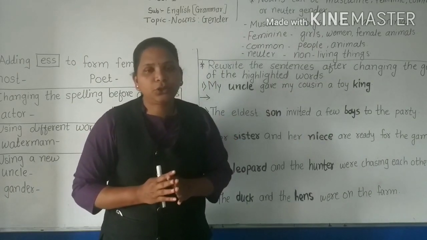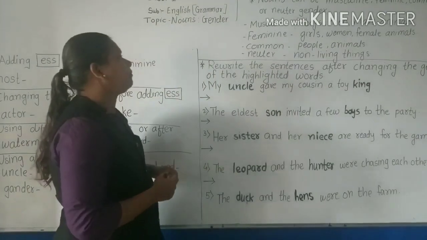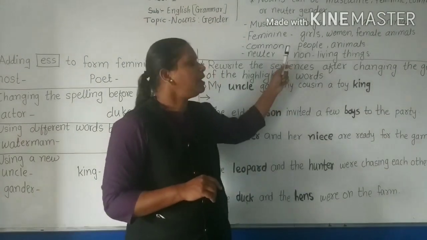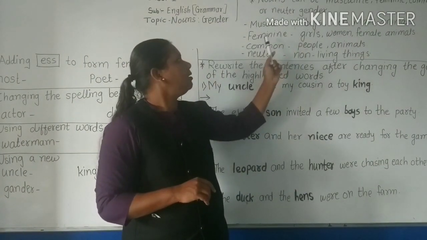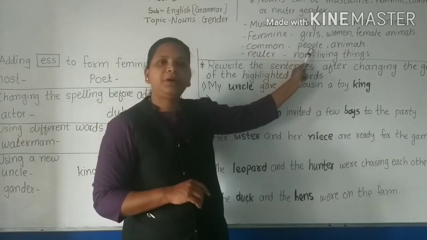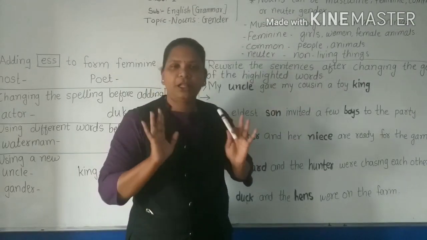Have you understood? Let's move forward. We have understood that masculine means boys or males, feminine means girls or women, common means people or animals, and neuter means non-living things.